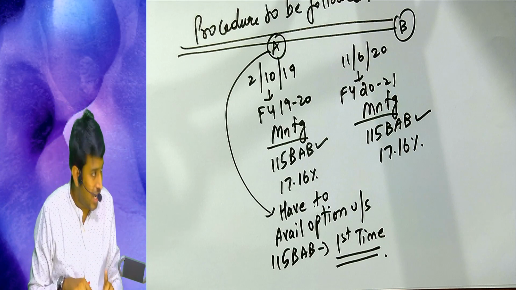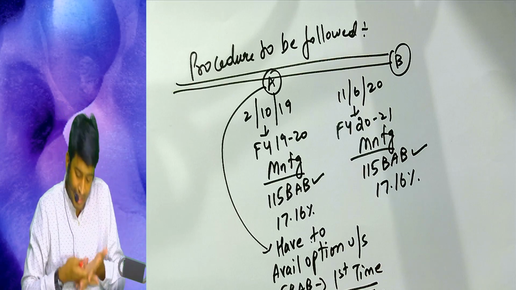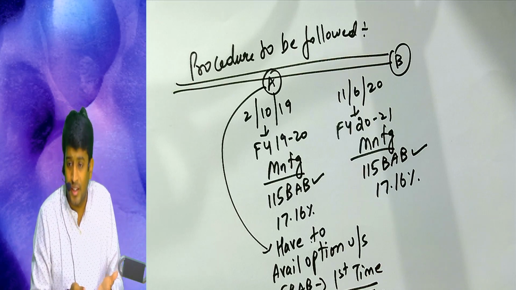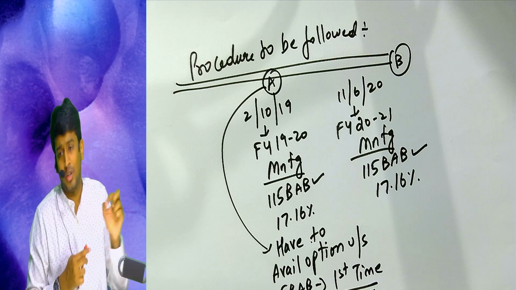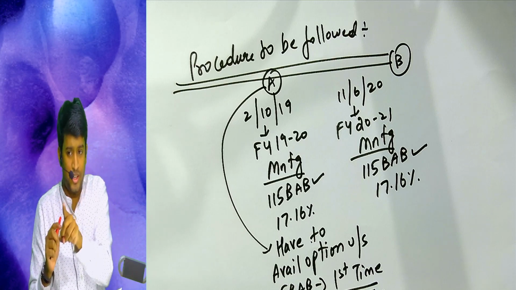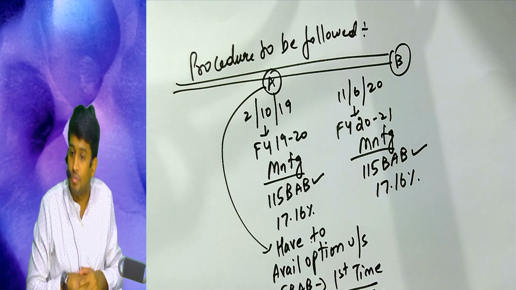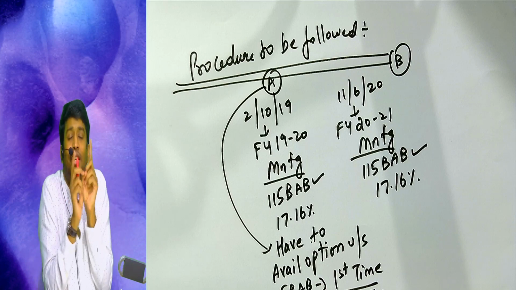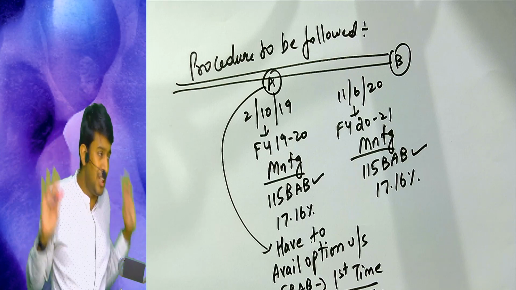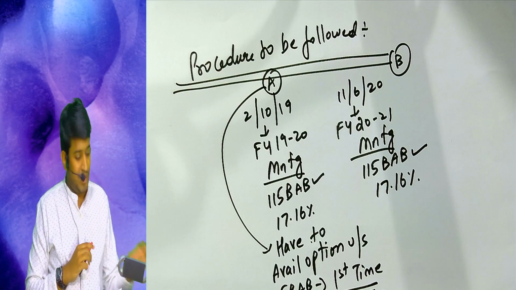If you want this section, you must inform us. How to inform? By filing the return, and that too in your first return. If you have informed in your first return, for subsequent years this section will apply to you. If you have not informed when you file the return for the first time, for subsequent years this section will also not apply to you. Am I clear with this logic?